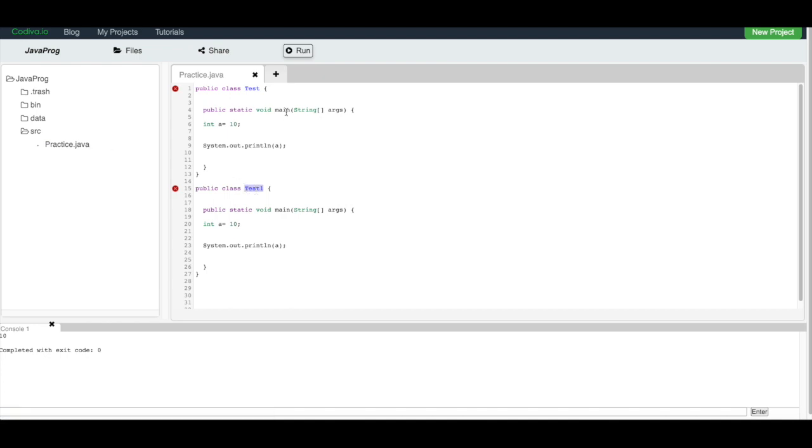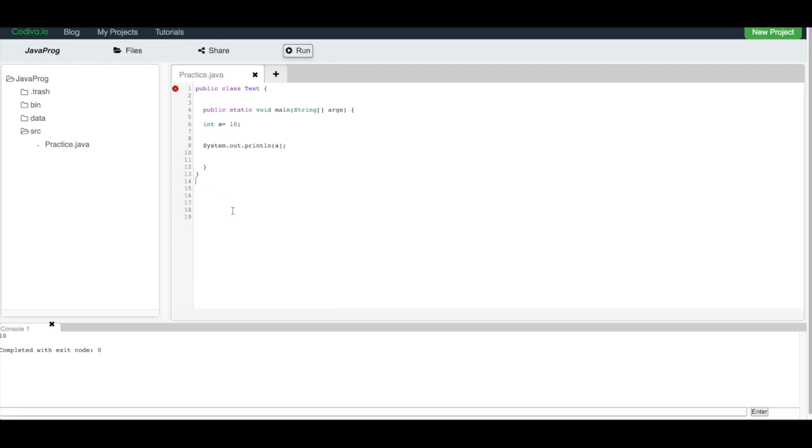As per the logic, the class name should have the same name as the source file. Either you give test.java or test1.java. Both are not possible at the same time, right? So that is why we can't have multiple public classes in Java. We can only have a single public class in a single source file, correct?